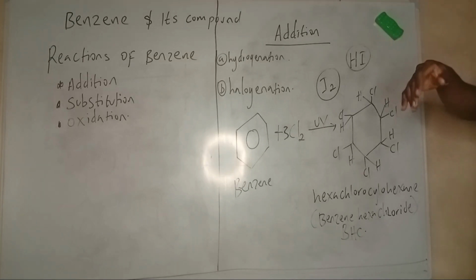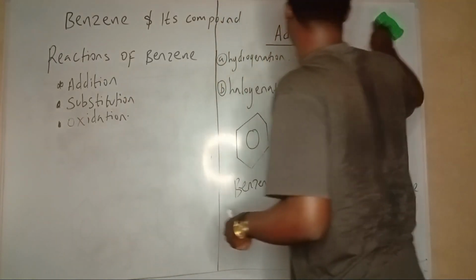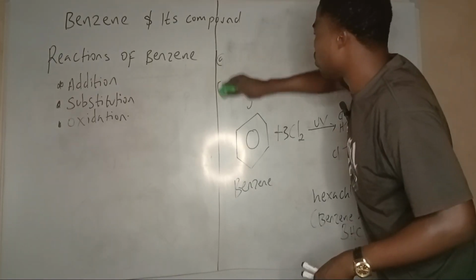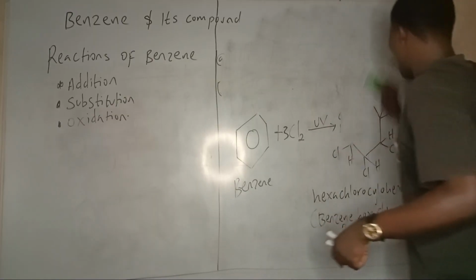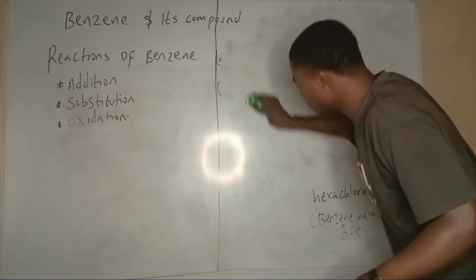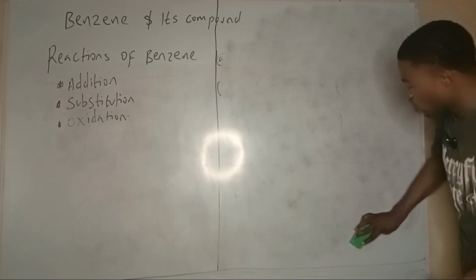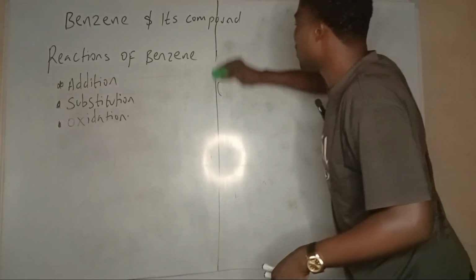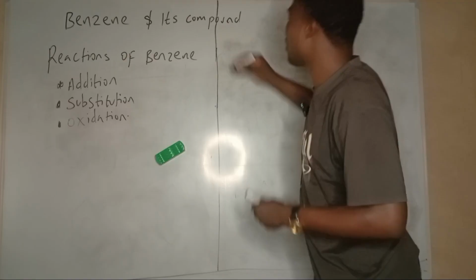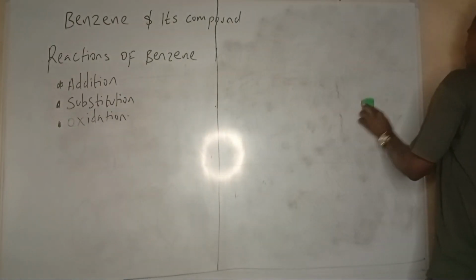But I'll look at oxidation as it is linked to addition, just as I looked at substitution. So, oxidation of the benzene ring.